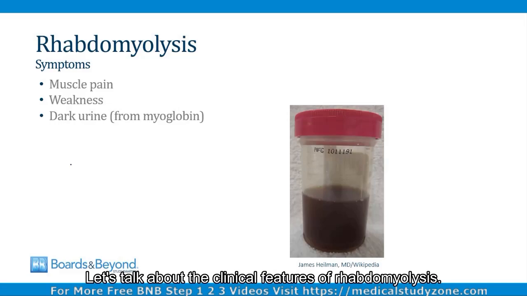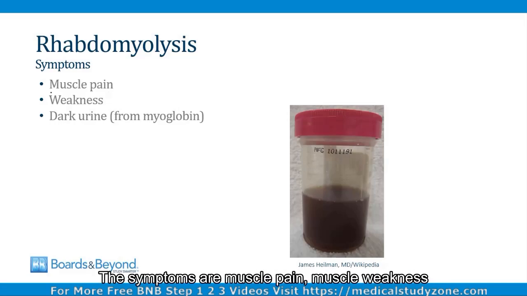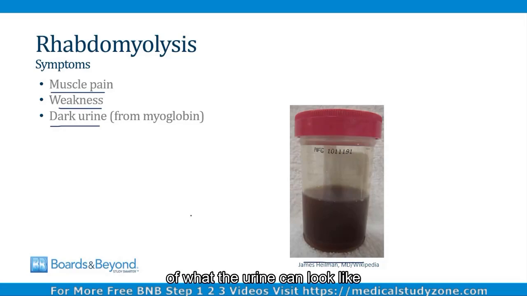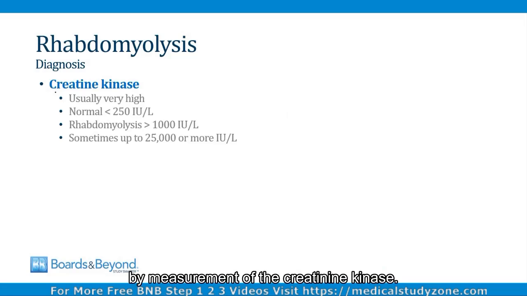Let's talk about the clinical features of rhabdomyolysis. The symptoms are muscle pain, muscle weakness, and dark urine from myoglobin in the urine. This is an example on the screen here of what the urine can look like in a patient who has rhabdomyolysis. The diagnosis can be made by measurement of the creatine kinase.